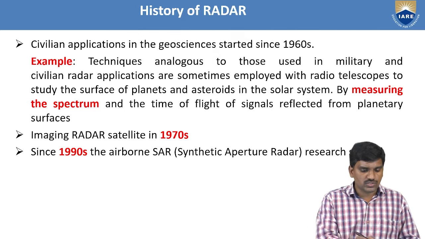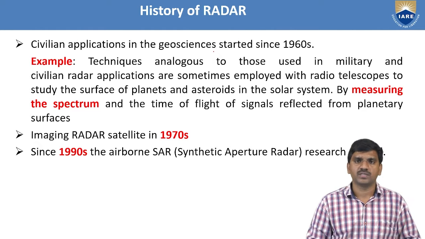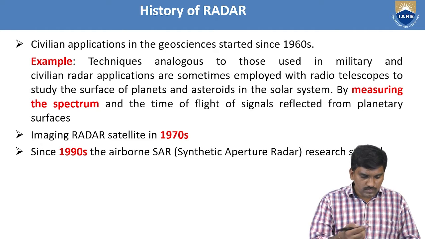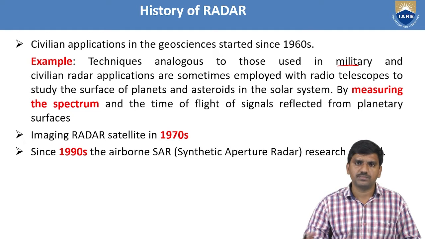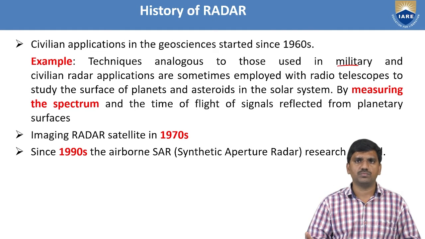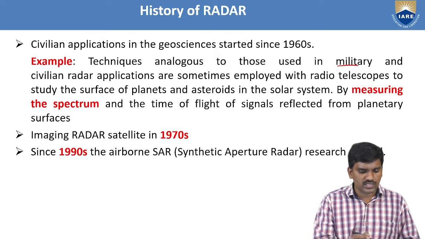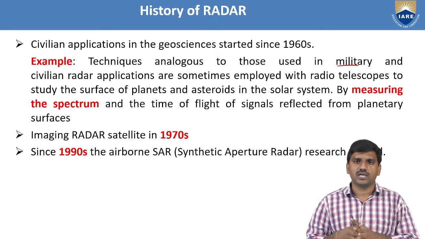Next, in terms of civilian application, geoscience applications started in the 1960s. For example, in addition to military use, civilian radar applications are sometimes employed with radio telescopes to study the surface of planets and asteroids in the solar system.